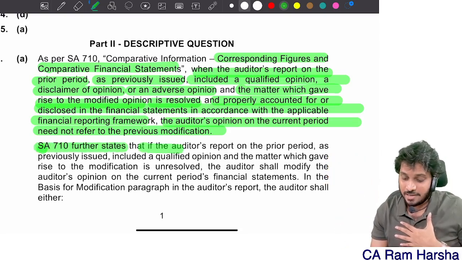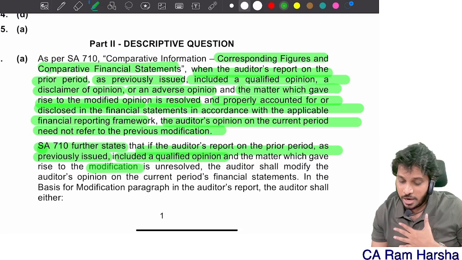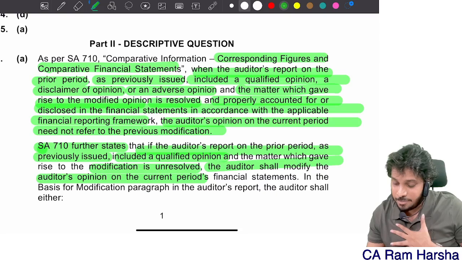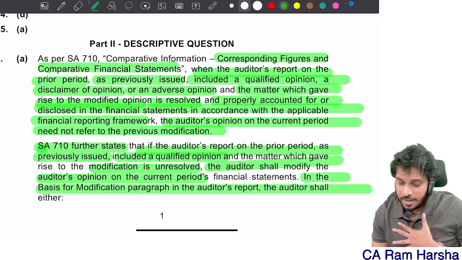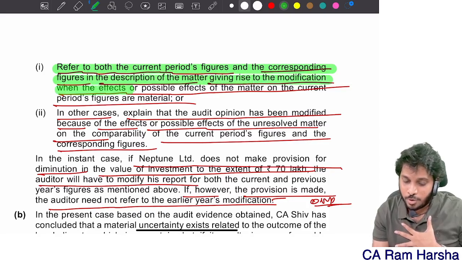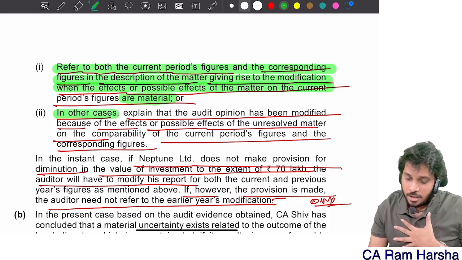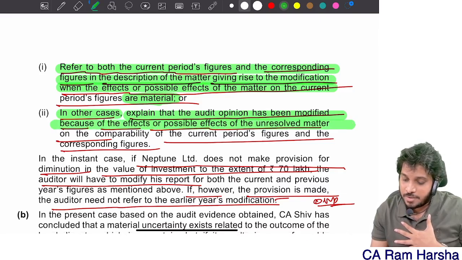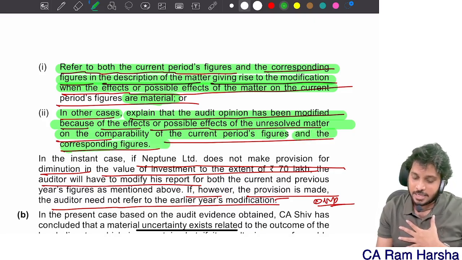Further, it states that if the auditor's report on the prior period as previously issued included a qualified opinion and the modification is unresolved, the auditor shall modify the opinion on the current period. In the basis for modified opinion, the auditor shall either refer to both the current period and corresponding figures in the description of the matter giving rise to modification. In other cases, if it is material, explain that the audit opinion has been modified because of the effect or possible effect of unresolved matters on the comparability of the current period figures and corresponding figures.